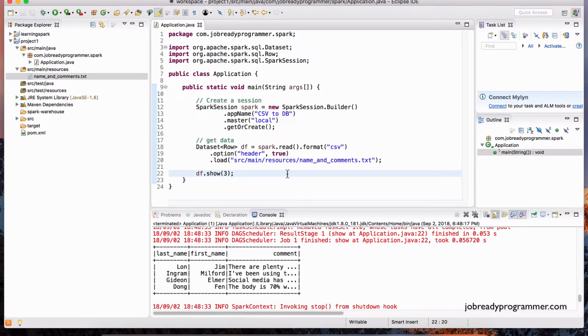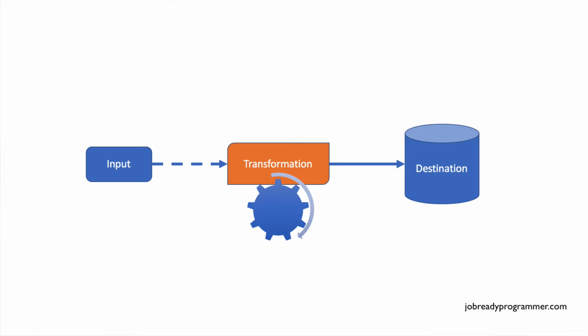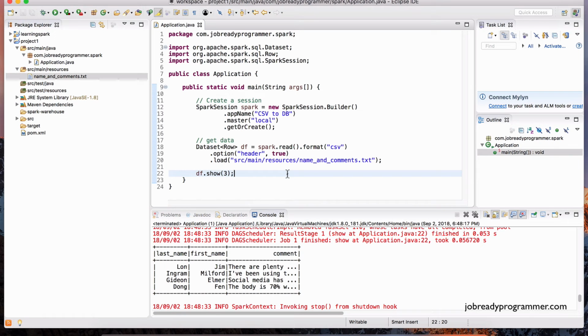Now, typically when you're working with batch applications, and of course Spark is meant for batch applications as well as real-time streaming, there is this concept of transformations. When you need to change the data in one way or another, you can use this API to do that. So for example, we've got the first name and the last name. What if we wanted to have a new column called full name with the concatenation of the first and last name together? How would we do that?